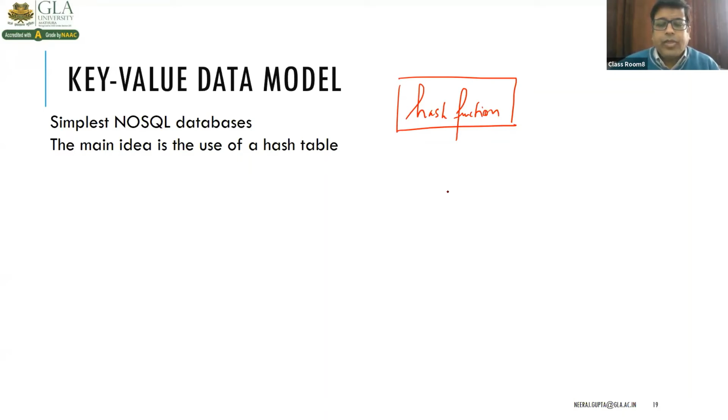Okay. So this is one of the data structures. Study this thing in more detail, okay? And it is a part of data structures.